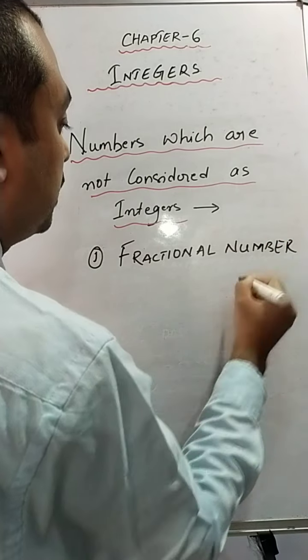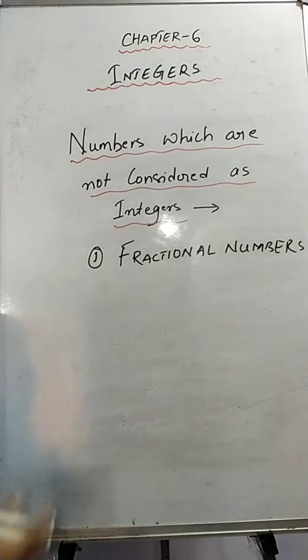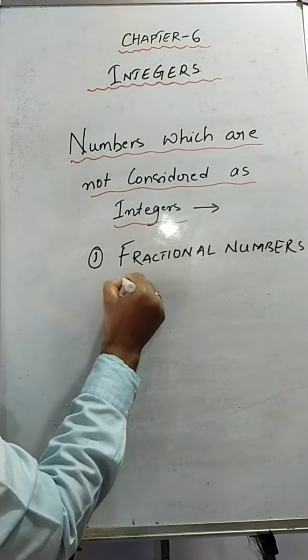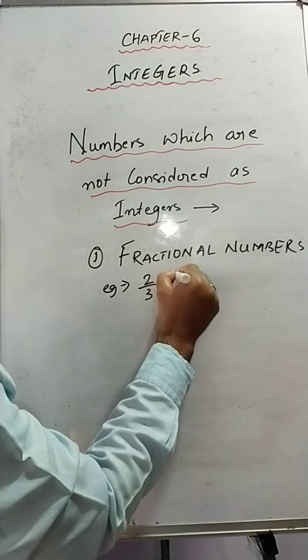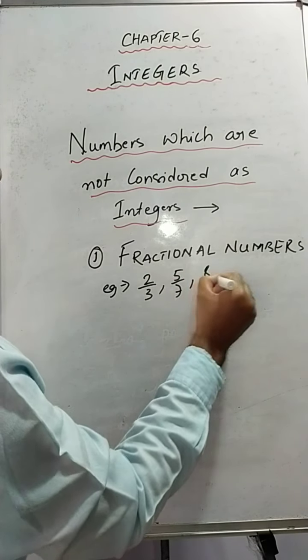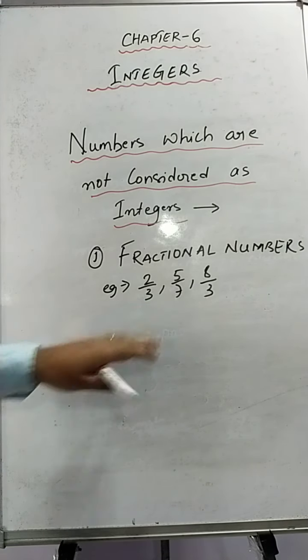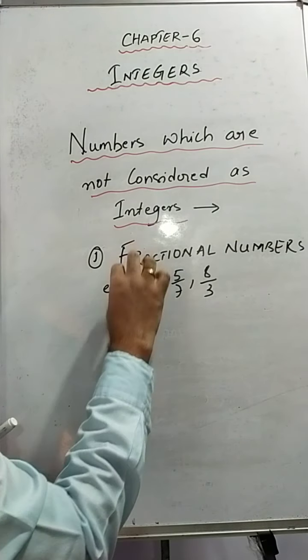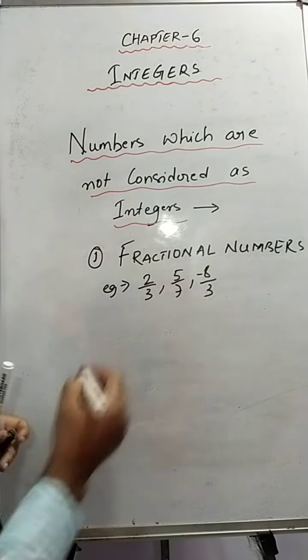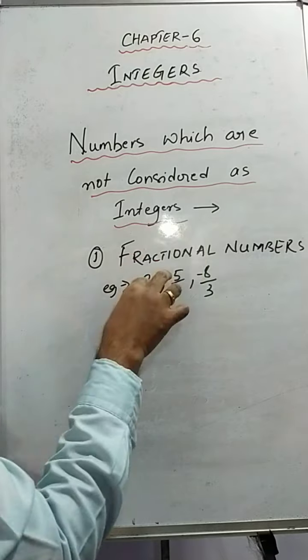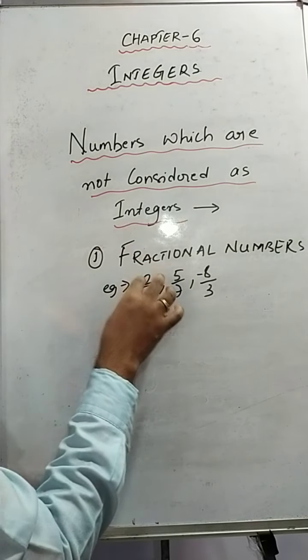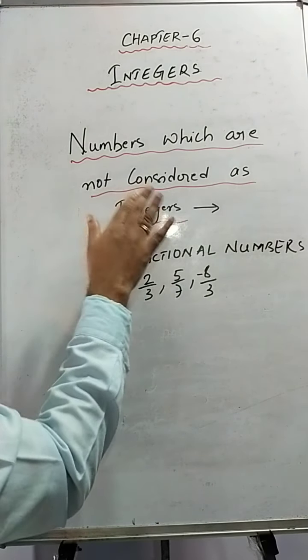The fractional numbers will not be considered as integers, for example 2 by 3, 5 by 7, 8 by 3. Whether the fraction is in positive form or negative form doesn't matter. If it is in fractional form, it will not be considered an integer.